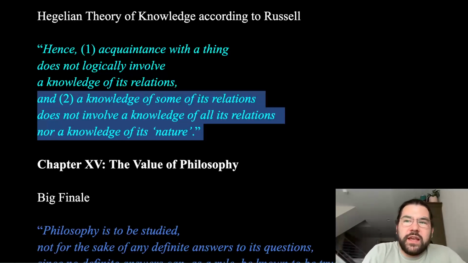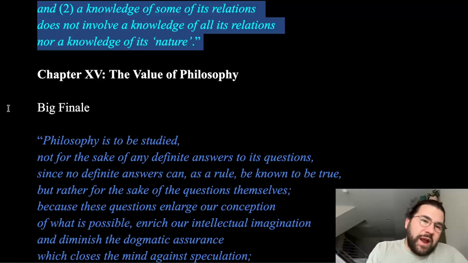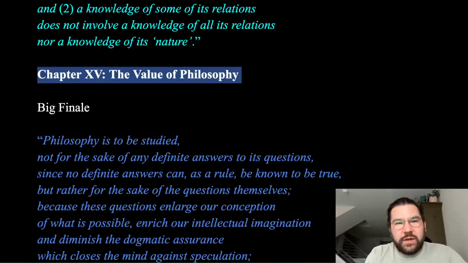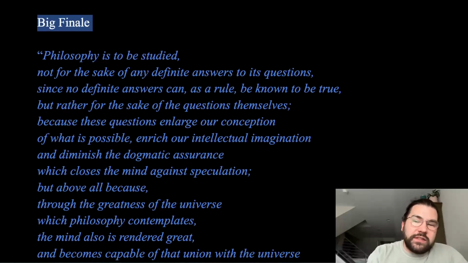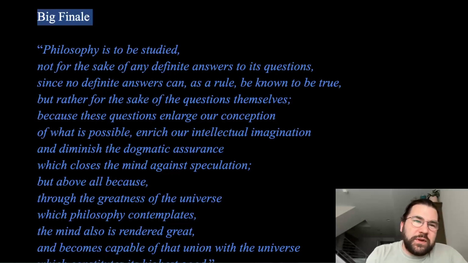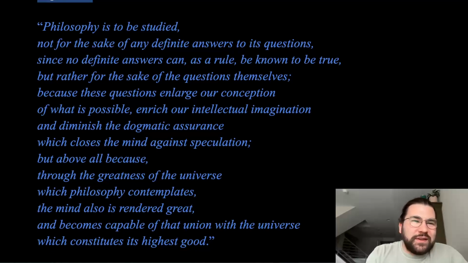So, Russell is echoing this. He's pulling in what he can from Hegel here, just kind of painting the picture of what it might look like. As we wrap up with the big finale, chapter 15, the value of philosophy, and this is really how he ends the book. I recreate it here. It's a little grandiose, a little optimistic, but I do think it's well said. I do think it's pretty to think so.